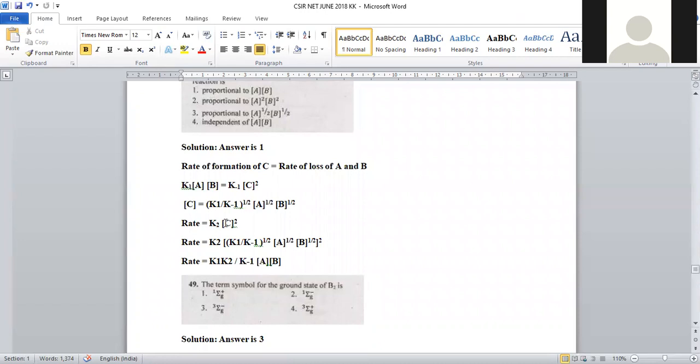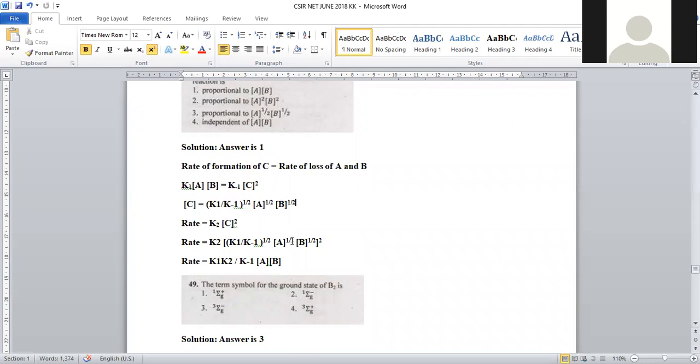Then here let us substitute the C value. Concentration C value is given here, that we can substitute here. Rate is equal to k2 into (k1 by k inverse) whole to the power half, A whole to the power half, B whole to the power half, whole taken twice. Okay. So whole to the power 2 will be taken.